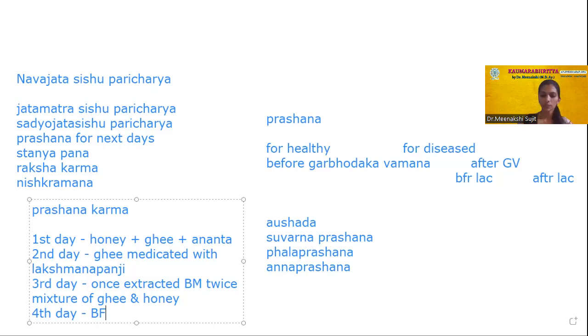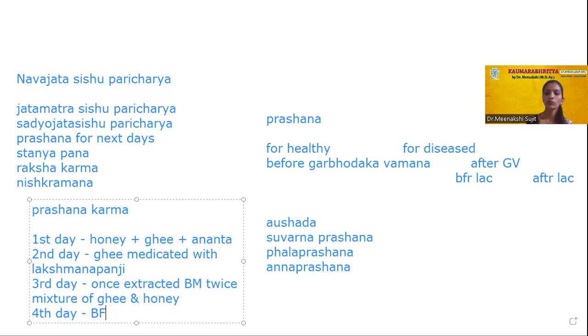Same, Kashyapa Samhita Sutrasthana, 18th chapter, 27th shloka. They give benefits of Swarna Prashana. Feeding of gold increases intelligence, digestive and metabolic power, strength and gives long life. It is considered as auspicious, virtuous, aphrodisiac, increases complexion and eliminates grahas.